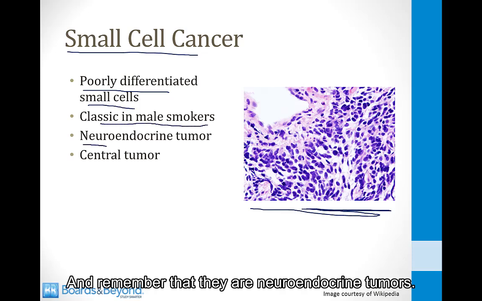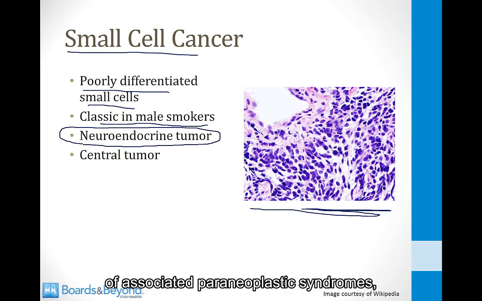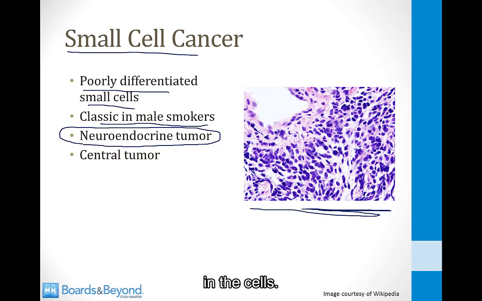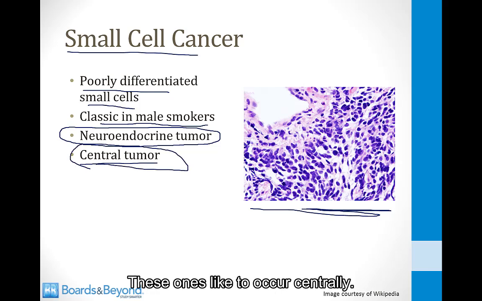And remember that they are neuroendocrine tumors, and the easy way to remember that is that these cancers have a lot of associated paraneoplastic syndromes, which we'll talk about in a minute, and that's because they have neuroendocrine activity in the cells. These like to occur centrally in the lung, so we'll talk about different tumors. Some occur centrally near the trachea, and some occur peripherally near the outside of the ribcage. These ones like to occur centrally.